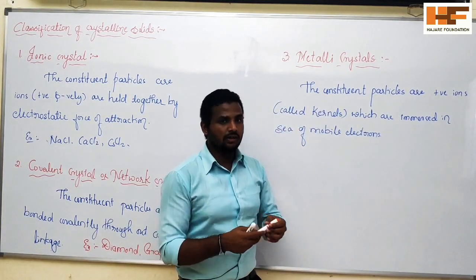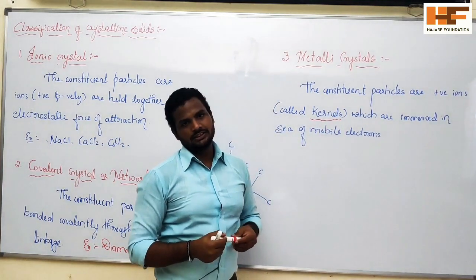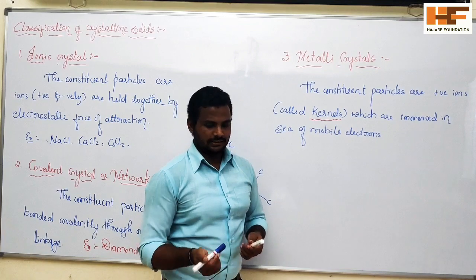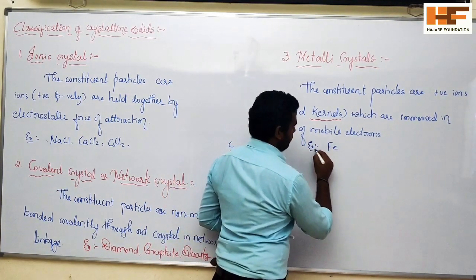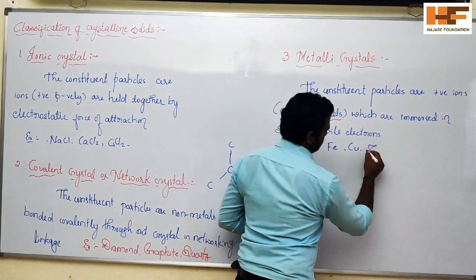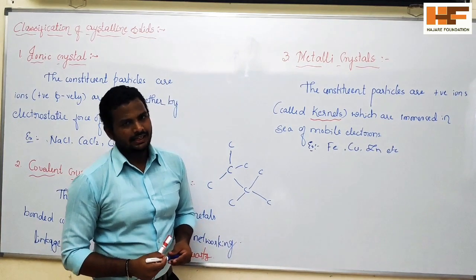These metal ions are called kernels. This type of crystal we call metallic crystals. Examples are metals like Fe, copper, zinc, etc.